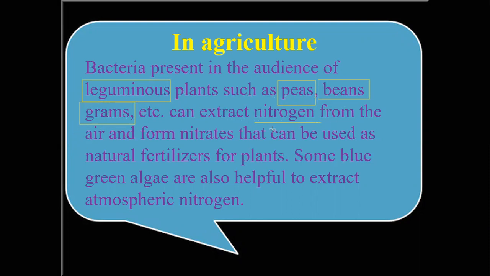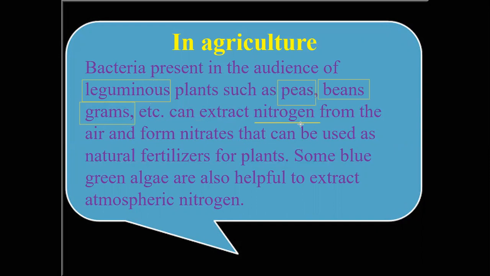Most of the plants, not only most, all the other plants are unable to get the atmospheric nitrogen, but they receive the nitrogen dissolved in the soil. These plants have a special property to fix the atmospheric nitrogen.